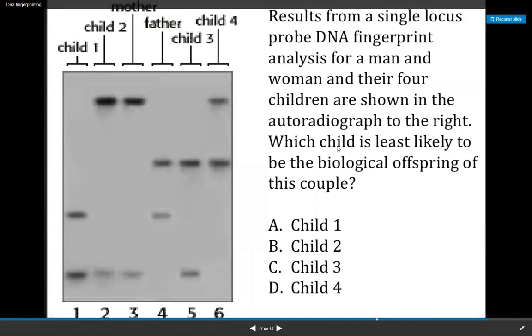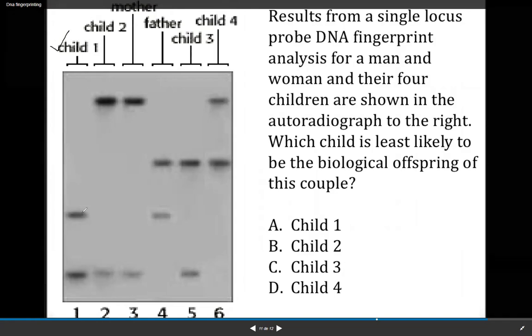Okay, now see this. Which child is least likely to be the biological offspring of this couple? When this is the couple, there is the father and there is the mother. For the father, the bands are at this particular position. See, this is the position of the father's band. That means this child has two different bands. One band should come from the mother, another should come from the father. So one band is from the father, and another band is from the mother. So this child one would be the child of this particular couple. Okay, so child one is normal.